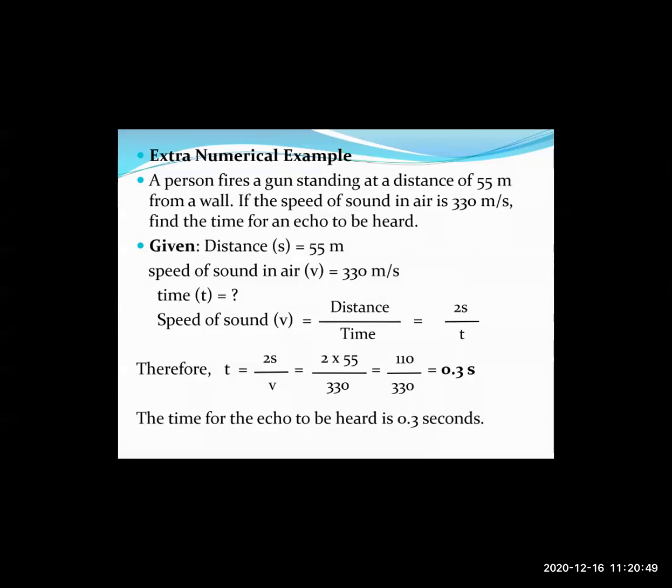Therefore, time will be equal to 2s upon v, on rearrangement of the formula. So 2 into 55 upon 330 equals 110 divided by 330, which equals 0.3 seconds. That means the time for the echo to be heard is 0.3 seconds if the reflecting surface or the wall is at a distance of 55 meters from the source of the sound.